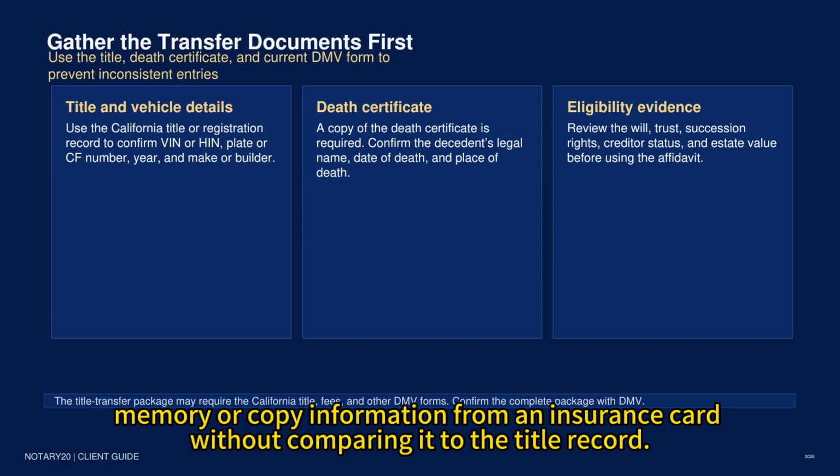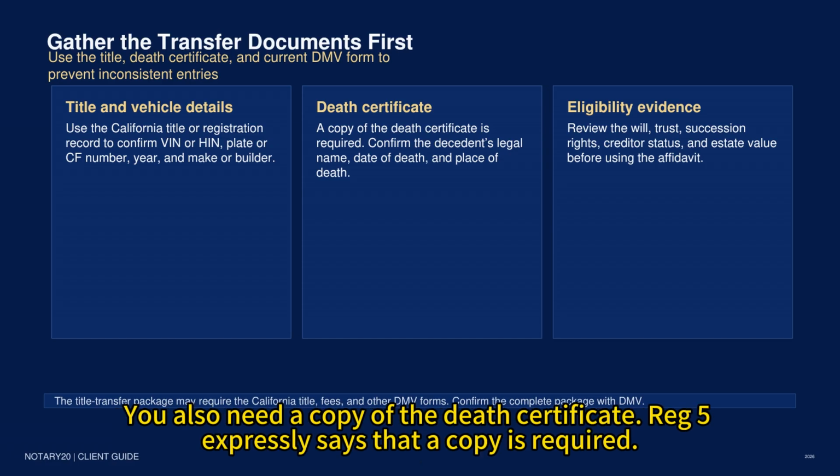Do not rely on memory or copy information from an insurance card without comparing it to the title record. You also need a copy of the death certificate. REG 5 expressly says that a copy is required.